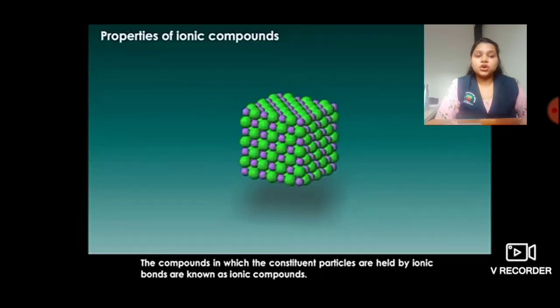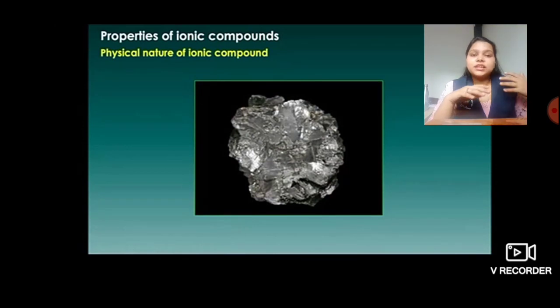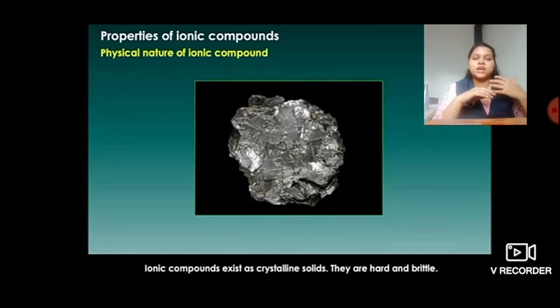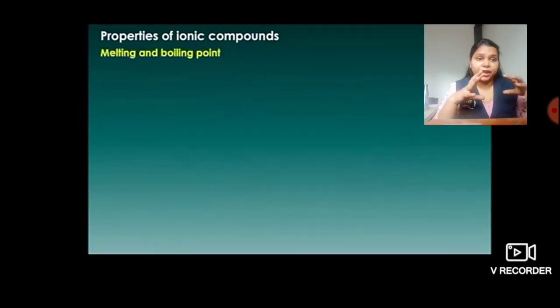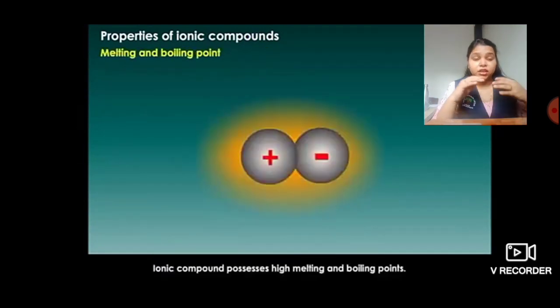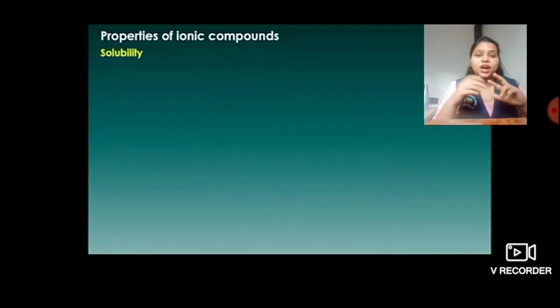The compounds in which the constituent particles are held by ionic bonds are known as ionic compounds. The physical nature of ionic compounds is that they exist in a crystallized form. The compounds break into pieces when pressure is applied to them. They possess very high melting and boiling points. This is due to the strong electrostatic force of attraction between oppositely charged ions.